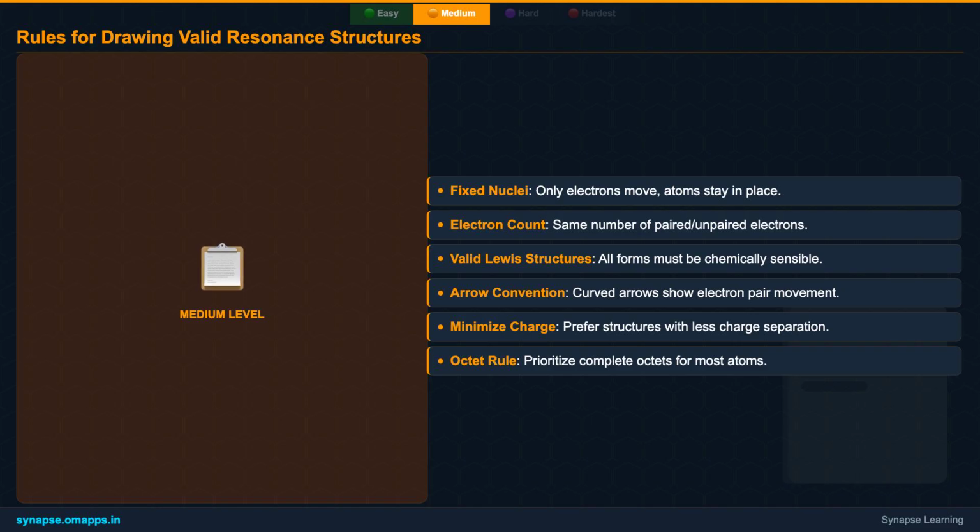When drawing, aim for structures that minimize charge separation, as these are generally more stable and contribute more to the overall hybrid. And always prioritize structures where all atoms, especially carbon, nitrogen, and oxygen, have complete octets. Following these rules ensures you depict chemically sensible contributing forms.